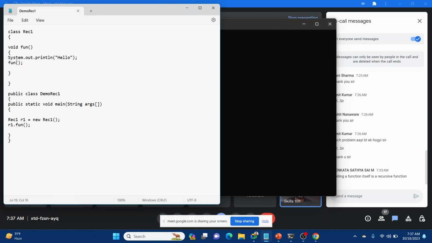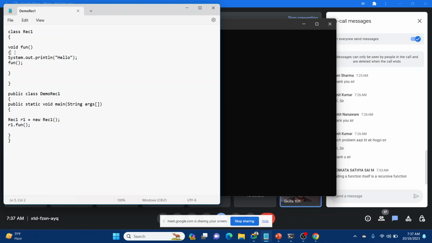Because this function is calling itself again and again, but there is no situation where it breaks. We are not defining that after this time or after some finite number it should stop. So we will discuss the ways to make it possible.